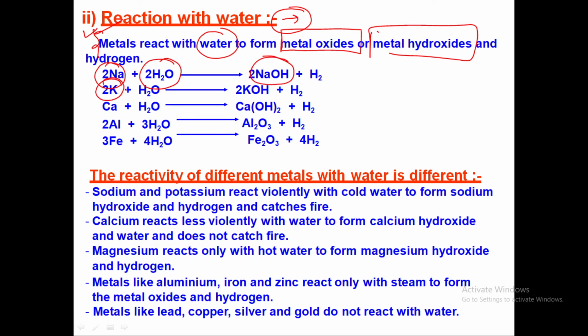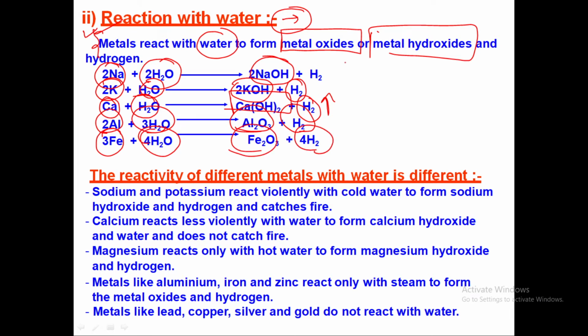When you have potassium, in the presence of water it gives you potassium hydroxide and the release of hydrogen. Now calcium, in the presence of water, gives you calcium hydroxide and the release of hydrogen. Aluminium in the presence of water gives you aluminium oxide and hydrogen. And if you have iron in the presence of water, it gives you ferric oxide and hydrogen.